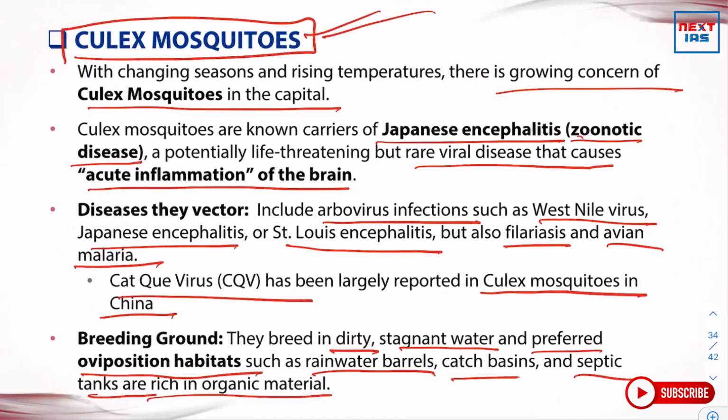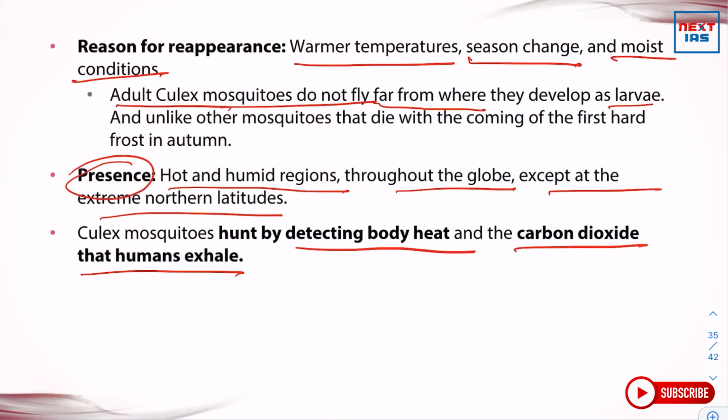So we should also know what these arbovirus infections are. Arboviral disease is caused by viruses spread to people by the bite of infected arthropods, such as insects like mosquitoes and ticks. They occur during warm weather months.